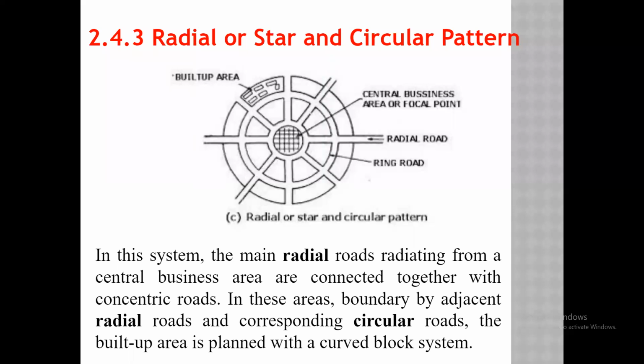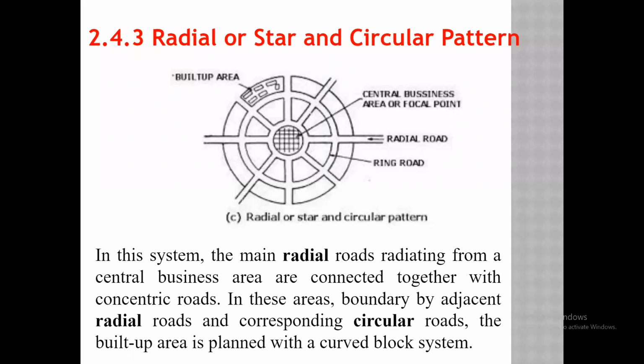Now we will move forward to the next type, that is radial or star and circular pattern. The whole area is first divided into the radial shape. From the center to the outside, the radial roads or network is designed.